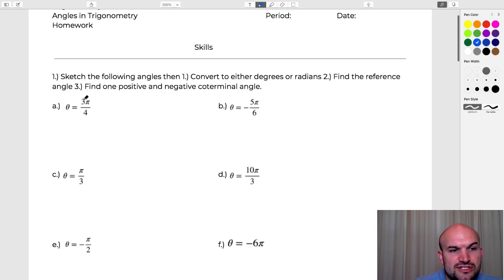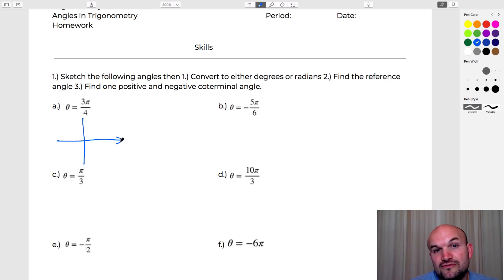To sketch it, what we're going to do is draw the standard form. Remember that standard form has our initial side along the positive x-axis, has a vertex at the origin, and remember positive is rotating counterclockwise. So this is that 3 pi over 4. Sometimes we like to use the circle to understand that pi would be represented as the rotation of the ray halfway around. That would make half of a circle.